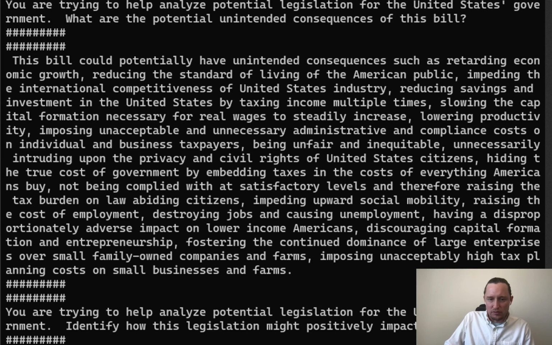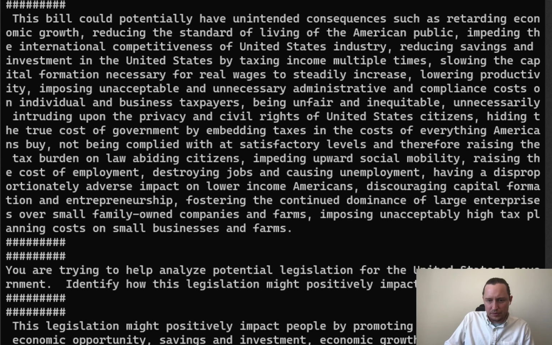Identify how this legislation might positively impact people. So it could promote freedom, fairness, economic opportunity, savings and investment, economic growth, increased standard of living, increased investment, enhanced productivity and international competitiveness, reduced administrative burdens on taxpayers, improved upward social mobility and respect for the privacy interests and civil rights of taxpayers.